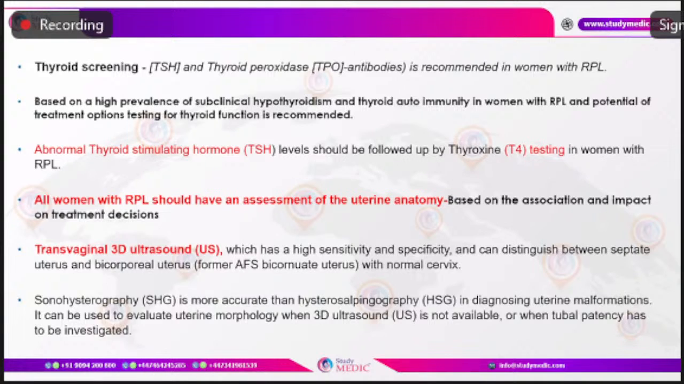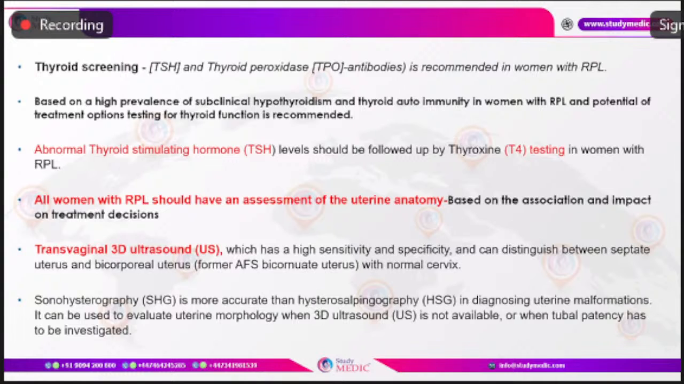So how do we work up the uterine anatomy? Ideally, the recommended method is to do a 3D transvaginal ultrasonogram. It has very high sensitivity and specificity, and it can even distinguish between the septate uterus and bicorporeal uterus with a normal cervix, which, as we know, are very closely associated and very difficult to differentiate on an ultrasound scan. But even transvaginal 3D ultrasound can differentiate these two, as they have different management for both these conditions.